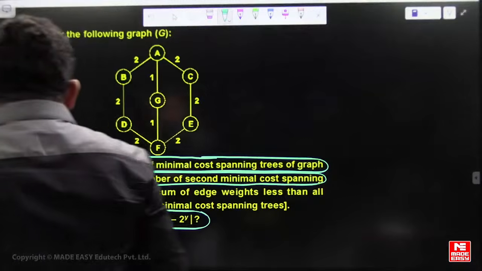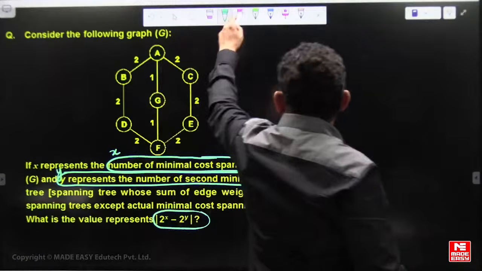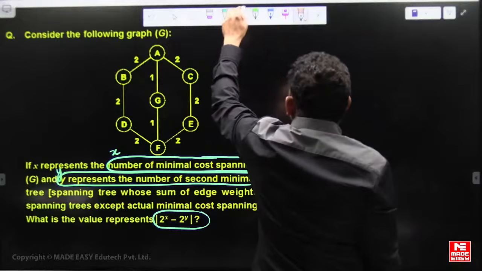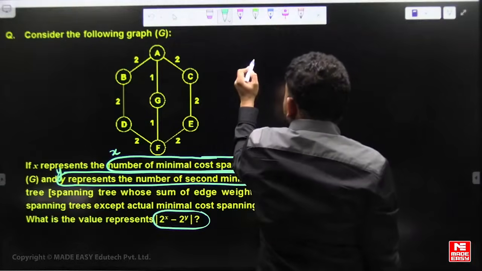Okay, now first, how many minimal spanning trees, MSTs?